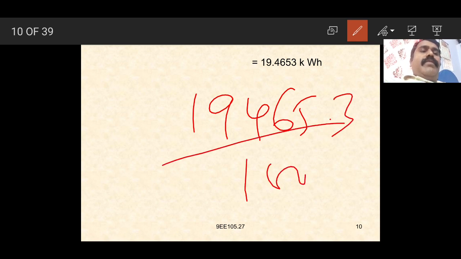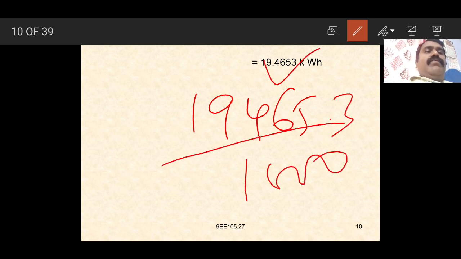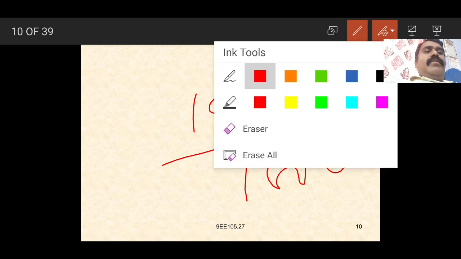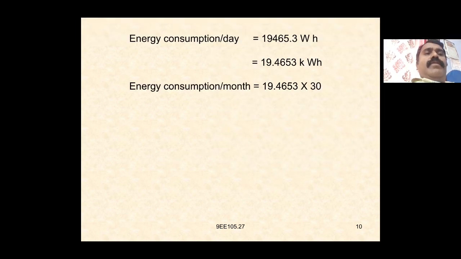Divided by 1000, again we get the kilowatt hour, that is 19.4653 kilowatt hour. Again, energy consumption per month is equal to 19.4653 into 30, that is 1 month is equal to 30 days here. Again, energy consumption per month, 19.4653 into 30, that is nothing but 583.958.